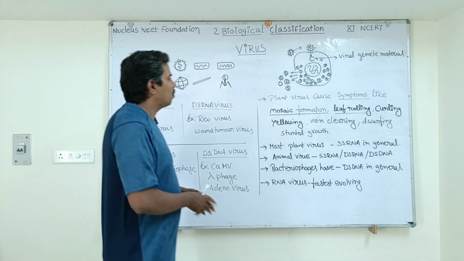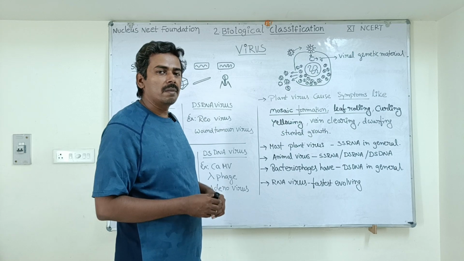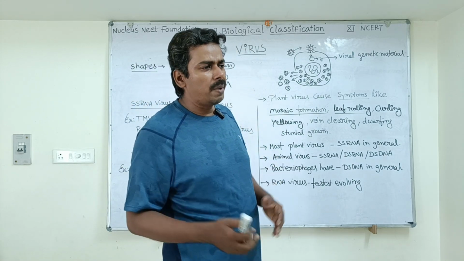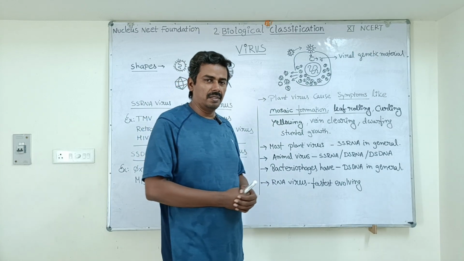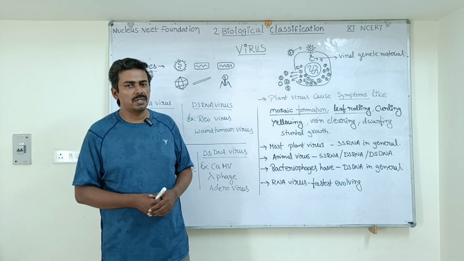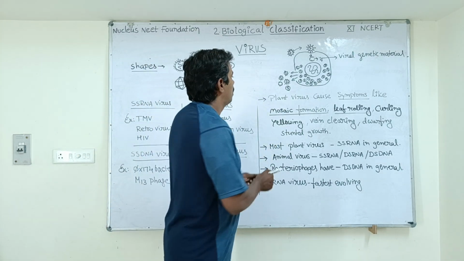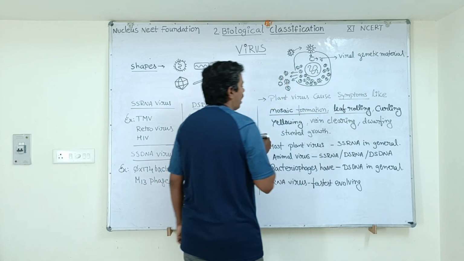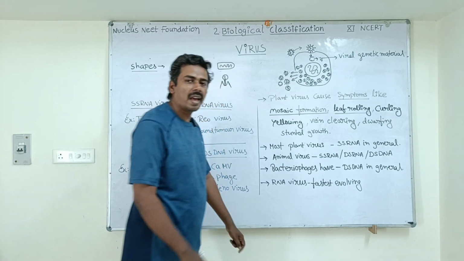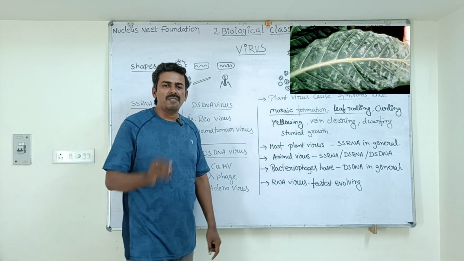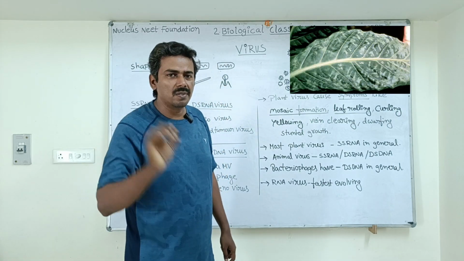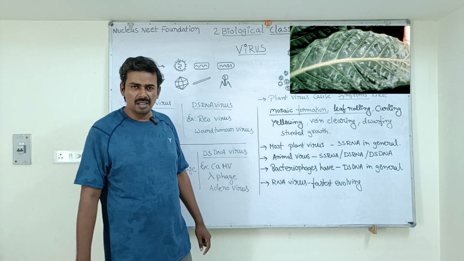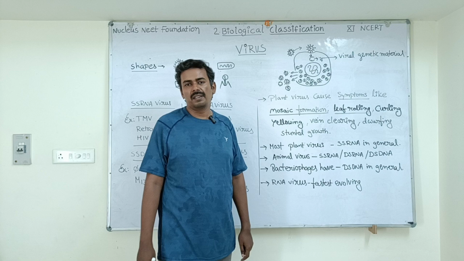Now we will discuss what are the symptoms of viral infection in plants. When plants get infected by a virus, plants also show some symptoms. The plant viruses cause symptoms like mosaic formation. You can see the picture. The leaf develops a lot of spots on the surface in the pattern of a mosaic, which is called mosaic formation, as you can see in the tobacco mosaic disease.